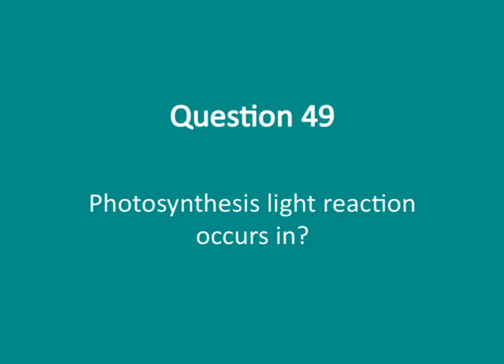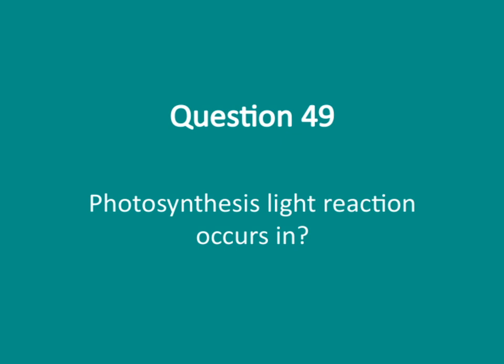So let's talk about where the light reactions of photosynthesis actually take place. This is a key part of understanding how plants convert light energy into chemical energy. The light reactions occur specifically in the thylakoid membranes of the chloroplasts. These are the specialized structures inside plant cells that are packed with chlorophyll, the pigment that captures light. Within these thylakoid membranes, the energy from sunlight excites electrons, kicking off the whole process.